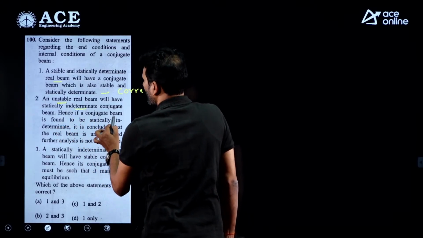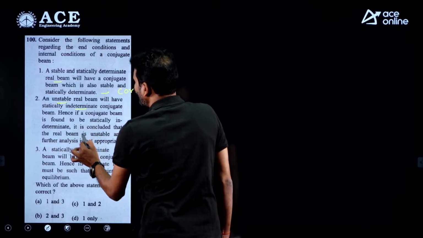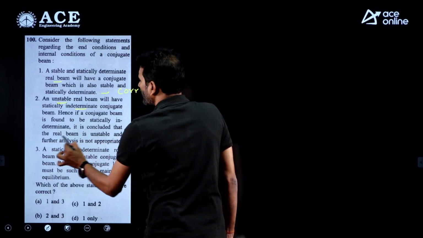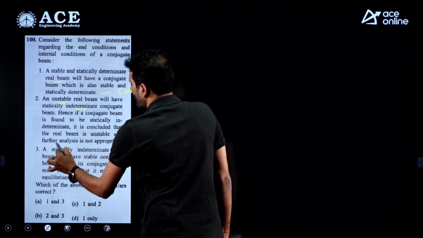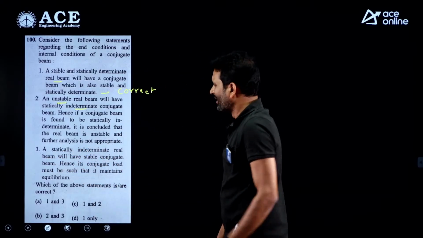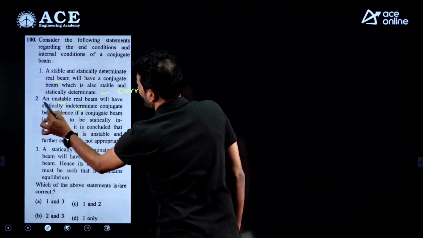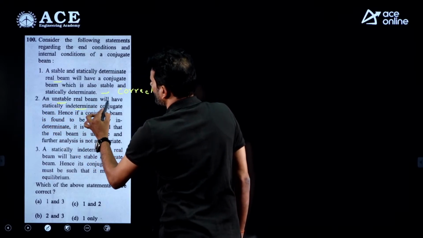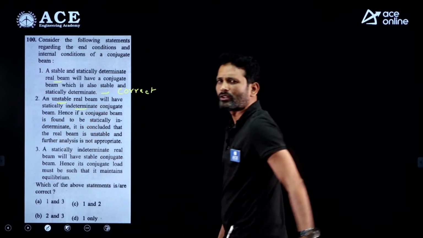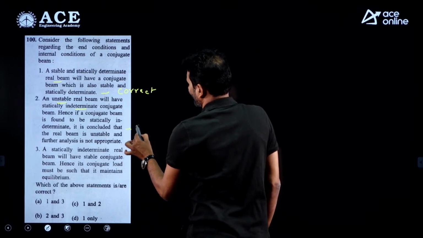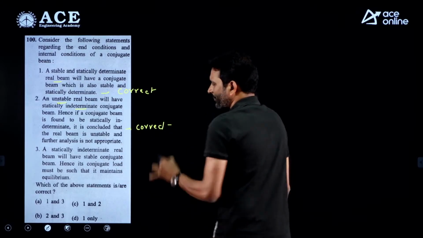Hence, if a conjugate beam is found to be statically indeterminate, it is concluded that the real beam is unstable and further analysis is not appropriate. This is the extension statement for the given one. This is more important for us. An unstable real beam will have a statically indeterminate conjugate beam. Perfectly right, this is a correct statement.